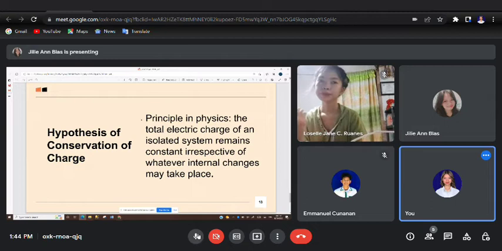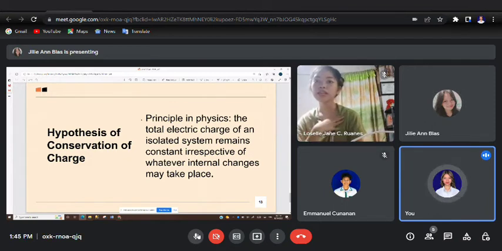So basically, from what I have researched myself, the main idea of the conservation of charge is that the total electric charge in an isolated system never changes. According to the law of conservation of charge, the net charge of an isolated system will always remain constant.